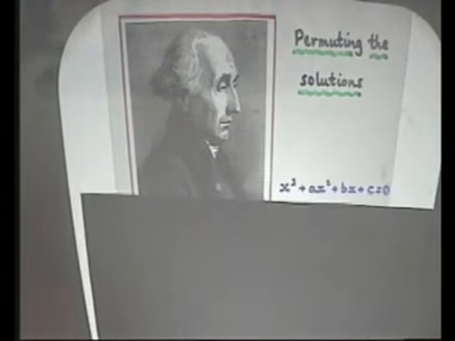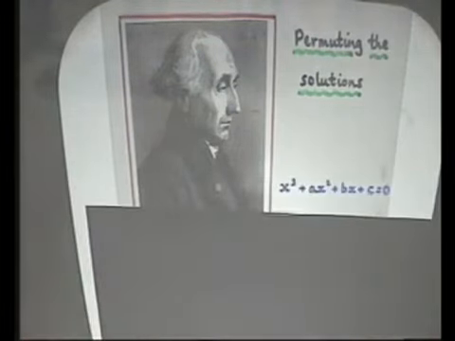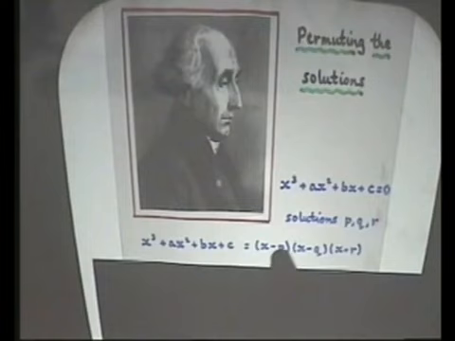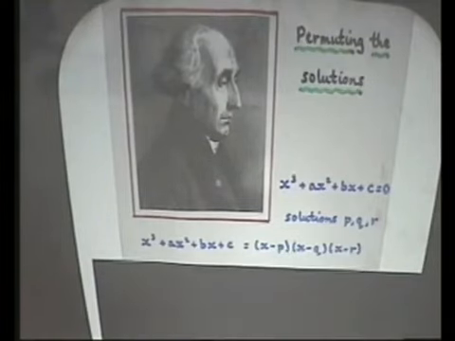And this is the approach that actually got taken up later on by other people. You can see he's not very cheery about the whole thing. So if you're solving this, he said, I'm going to look at permutations of the solutions. You know that if you've got a quadratic equation, you've got x is minus b plus or minus a square root, etc. And so you can go from one to the other. They have the same form. And so he said, well, let's look at this equation. Supposing it's got 3 solutions, p, q, and r, then I can also write it as x minus p, x minus q, x minus r. These say the same thing.